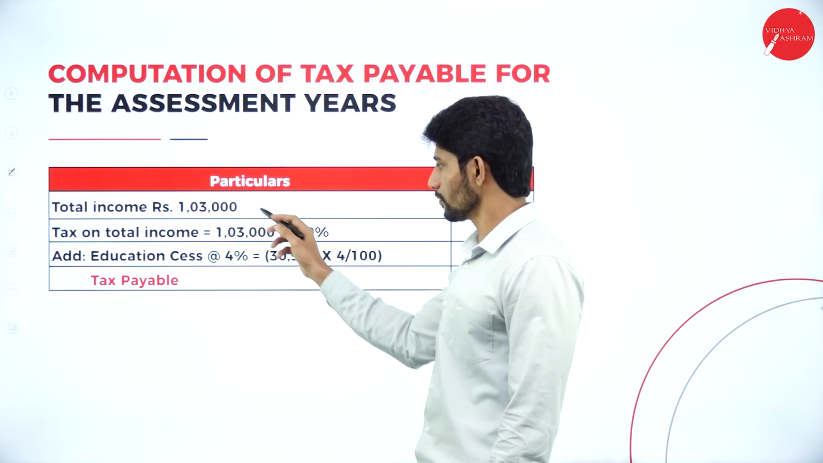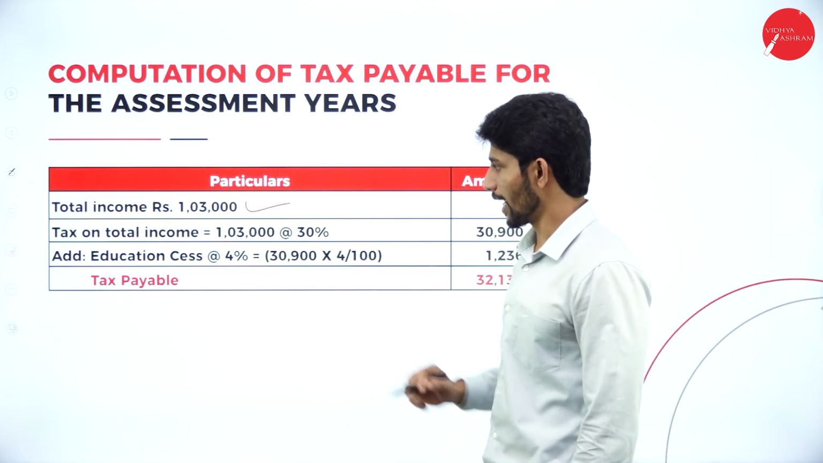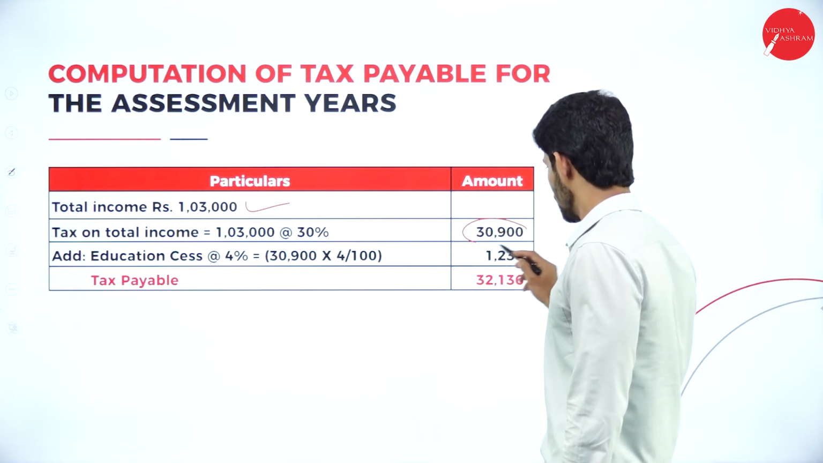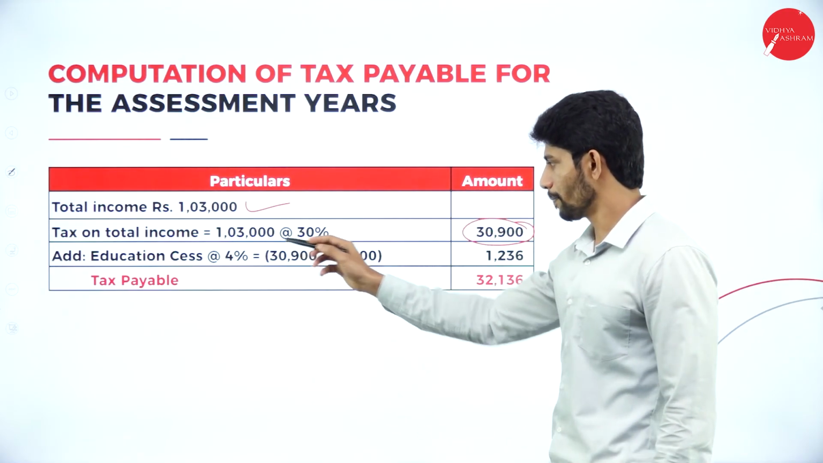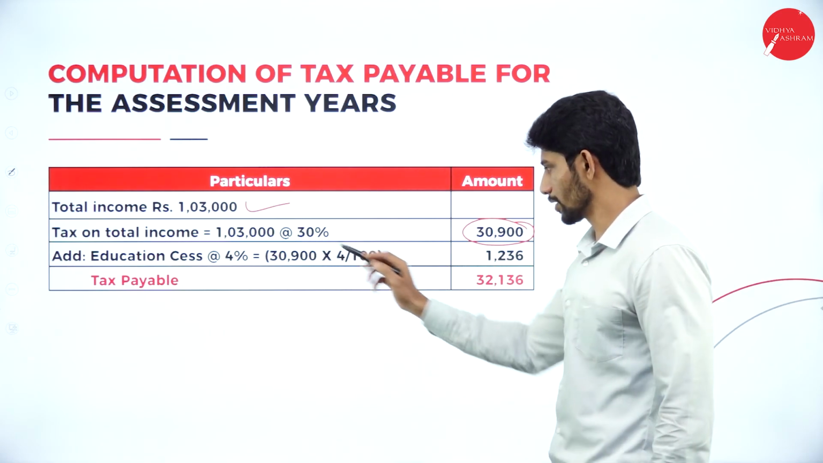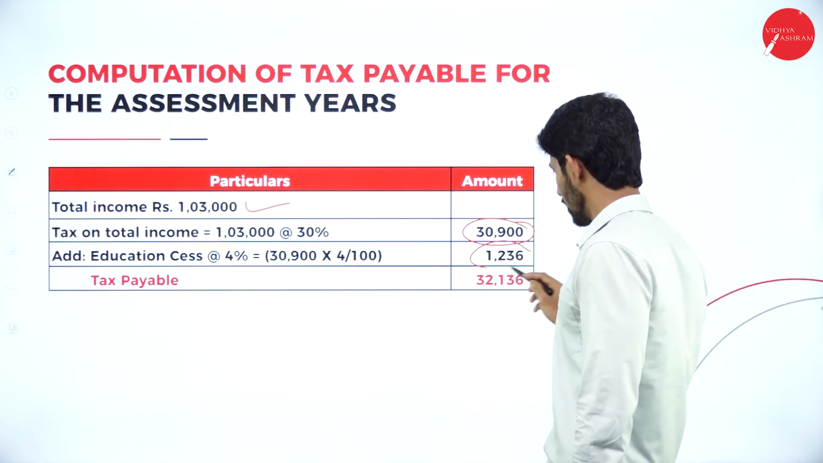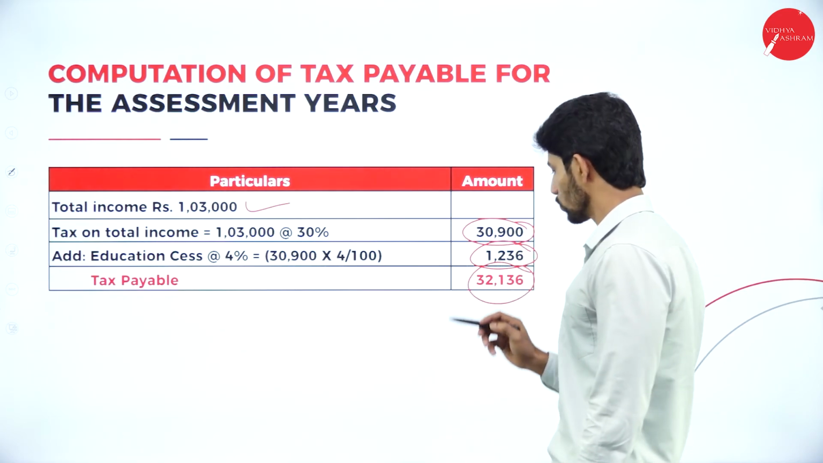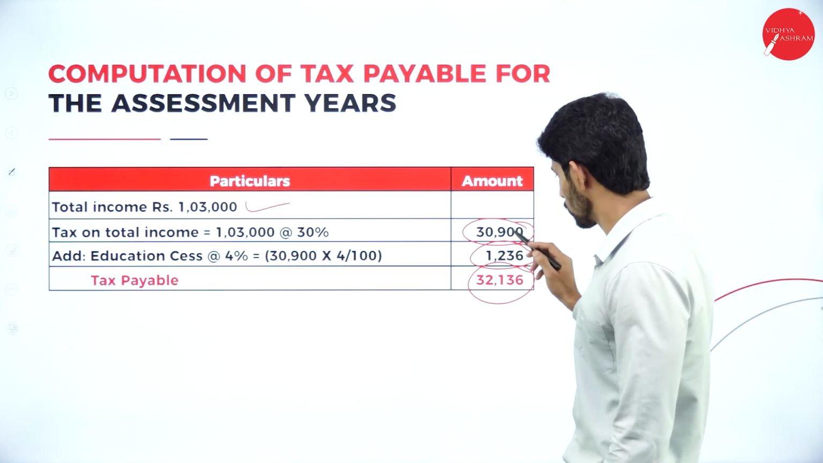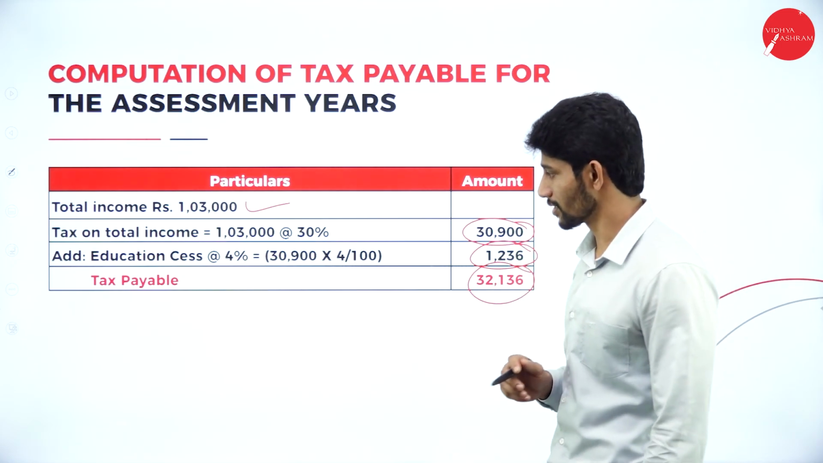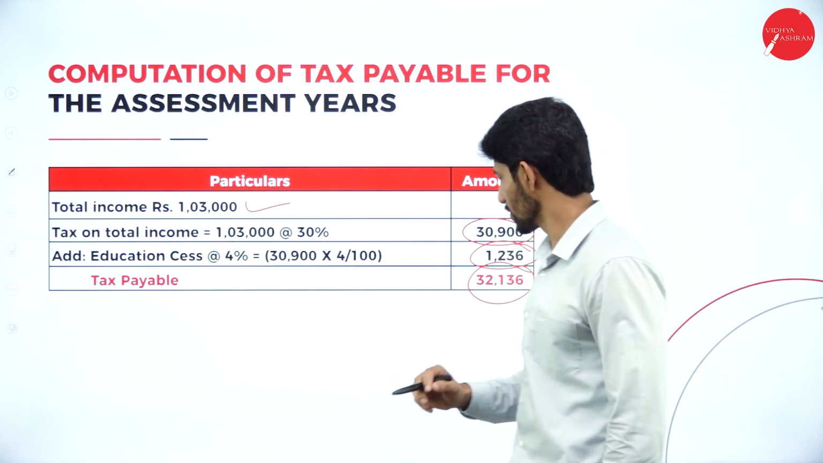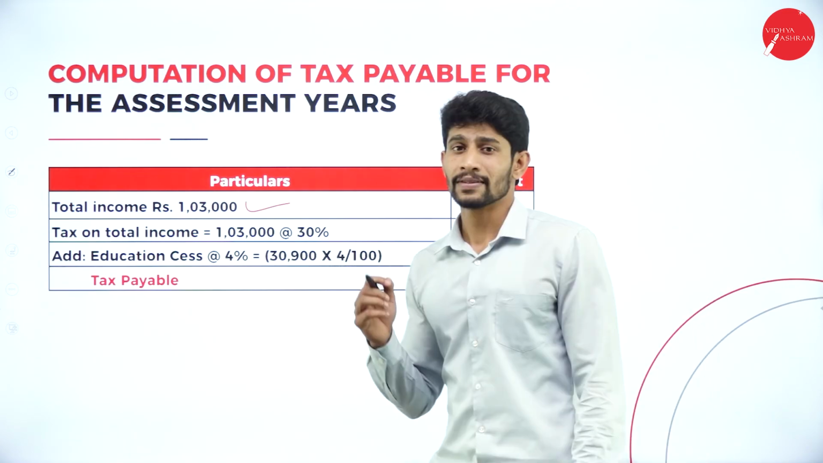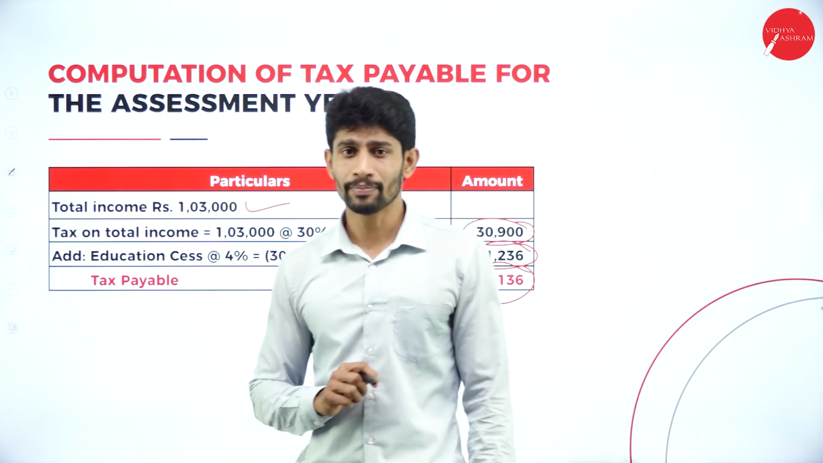So total income 1,03,000. So tax on total income 1,03,000 at 30%. You'll get 30,900. 4% education cess on 30,900. You'll get 1,236. So the total of these two is 32,136. So that 32,136 is called what? Tax payable. So this is how we are supposed to compute the total income of the company and the tax liability.